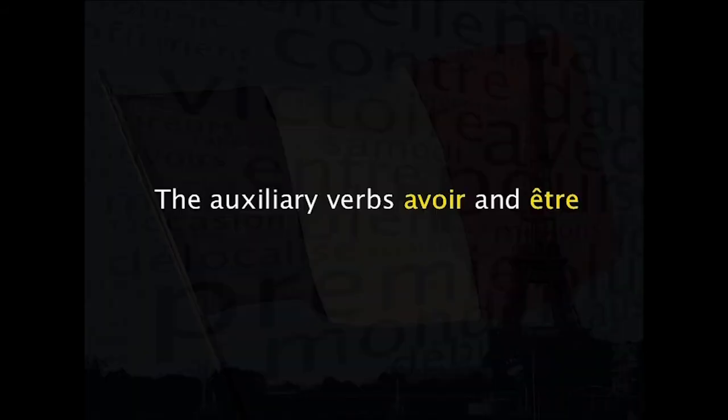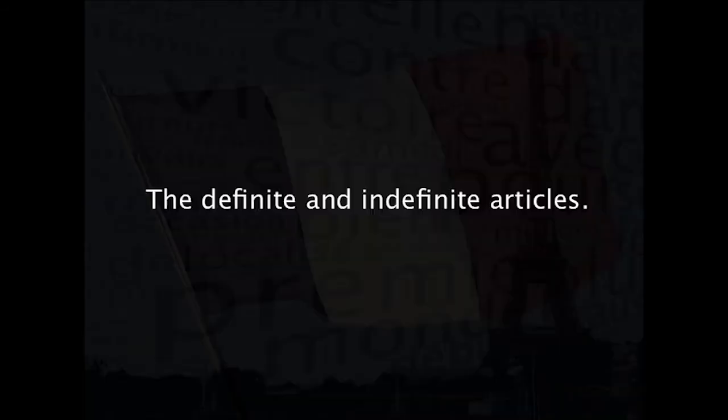In the previous class, we learned the conjugation of the two most important verbs in the French language, the auxiliary verbs avoir and être. In today's class, we are going to learn another fundamental concept of the French language, the definite and indefinite articles.